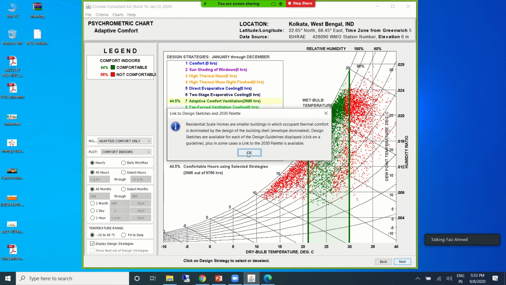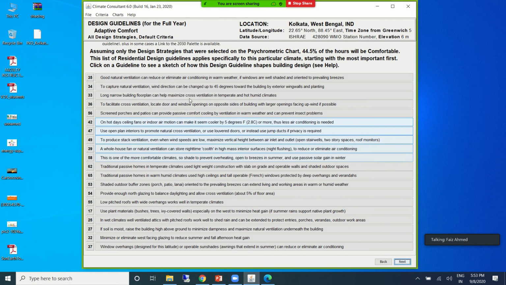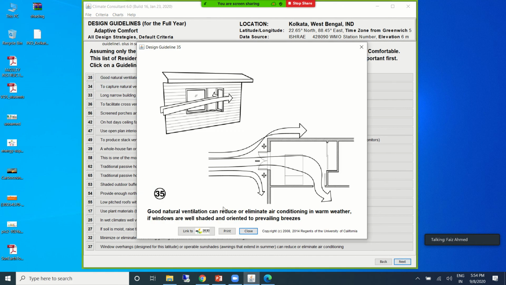So what these strategies are is what we are looking for. These are suggestive strategies. For example, good ventilation can reduce or eliminate air conditioning in warmer weather if windows are well shaded and oriented to prevailing wind conditions. So descriptive ideas are given.